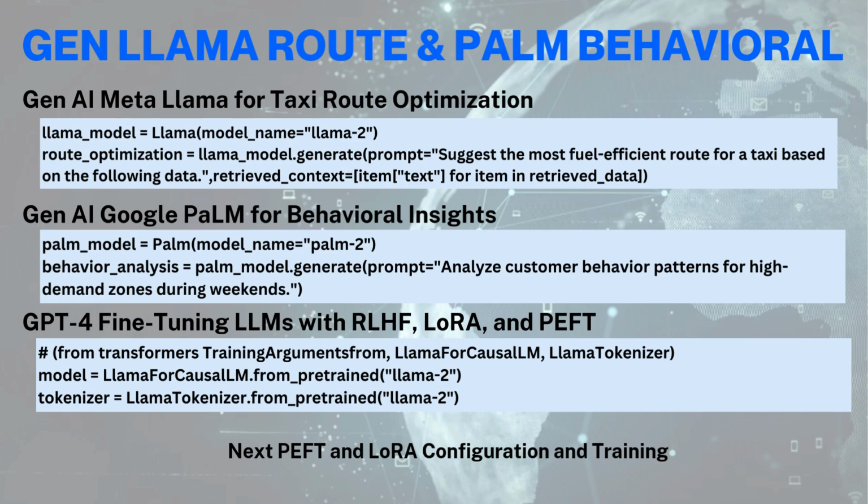Then the Gen AI Google Palm, easy to work with in code and behavioral insights. So you set up the Palm model, and you have a model named Palm-2, and for the behavioral analysis, the Palm model generates a prompt based on the question, and so there you go, you got that built up. And then we fine tune the LLMs with